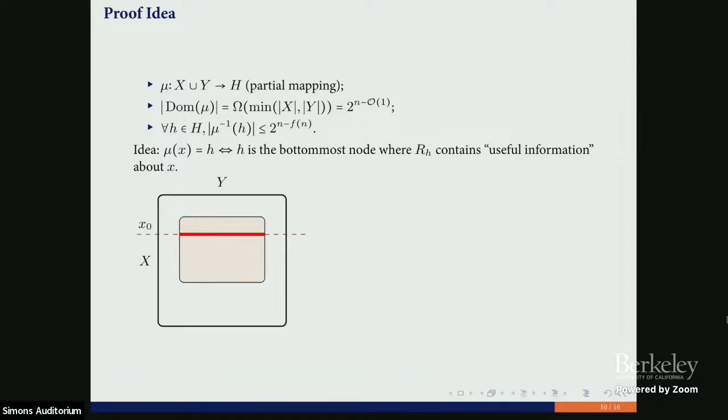Let's consider some rectangle, and we pick some point x0 from Alice's side. So we have a full horizontal line, and we have this part of this line, which is an intersection of line x0 with our rectangle.